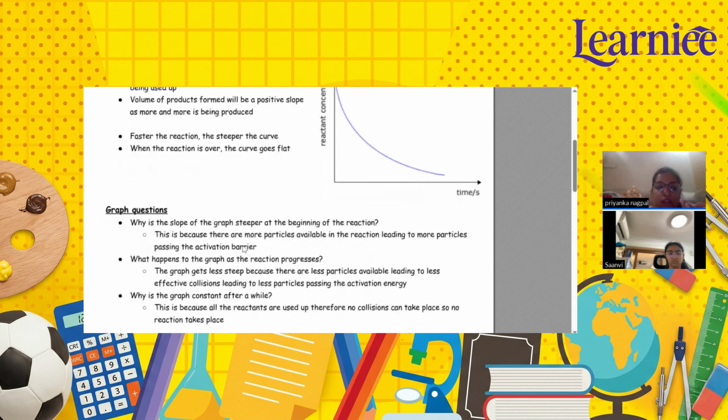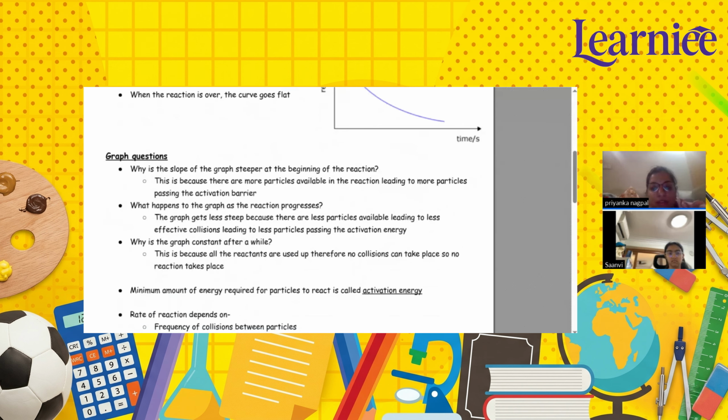There are some important graph questions that may come. Why is the slope of the graph steeper at the beginning? It is steeper at the beginning due to the reaction leading to more particles passing the activation barrier, meaning there is an activation barrier after which the reaction will proceed. So they are passing through that.